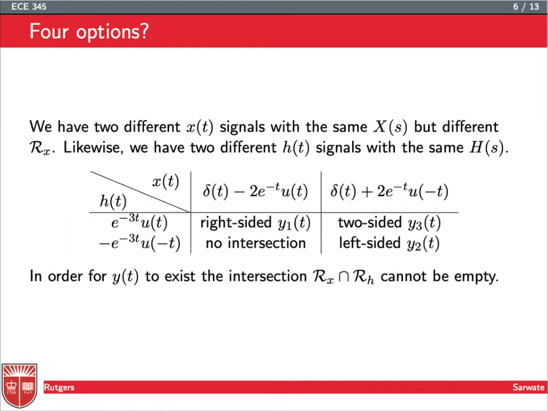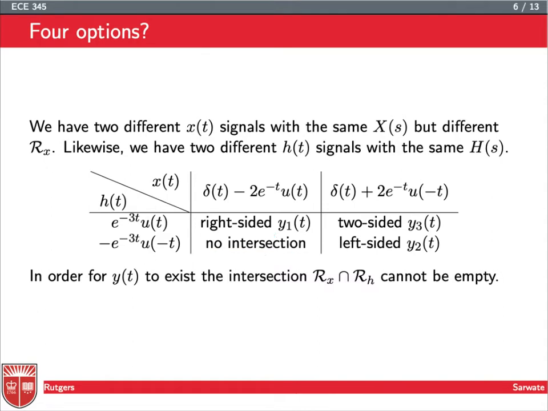Now, we need to make sure that the ROC contains the intersection of R_X and R_H, or in fact, if there's no pole-zero cancellation, and there's no pole-zero cancellation here, then it's going to be equal to the intersection of R_X and R_H. So if we choose a right-sided x(t) and a left-sided h(t), then it turns out we're going to get no intersection. So there's no region of convergence here. So this pairing doesn't yield an output.